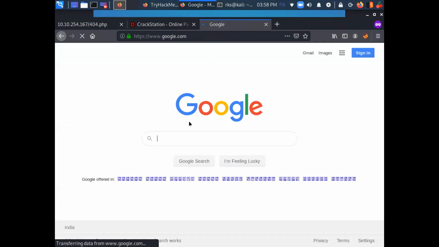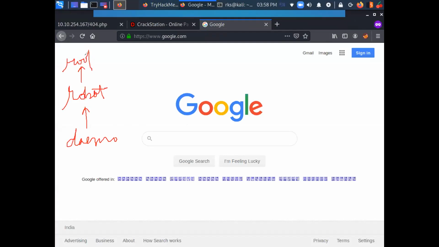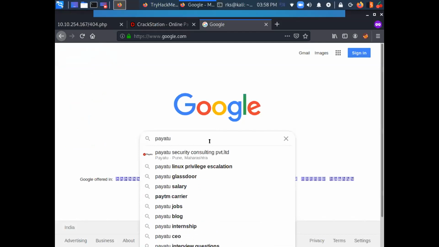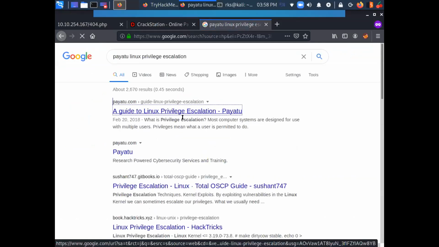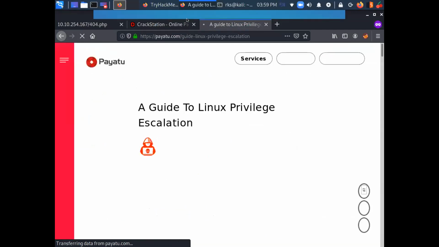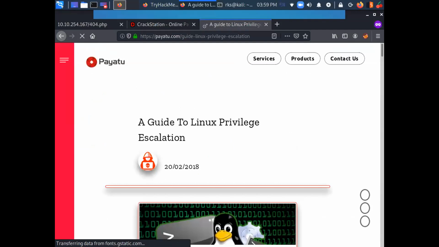Now I want to escalate my privileges. Although I have done privilege escalation, initially I was daemon user. I have escalated the permissions from daemon to robot. Now I want to escalate my permissions to root. Okay, so how am I going to do it? Again, my Linux privilege escalation guide. Let's go to PayloadsAllTheThings, Linux privilege escalation. So these guides come in handy. Okay, and I believe it is the most brief privilege escalation guide available out there.